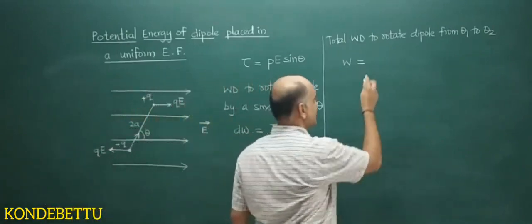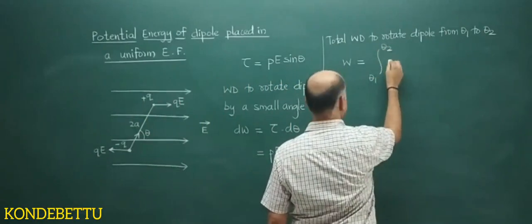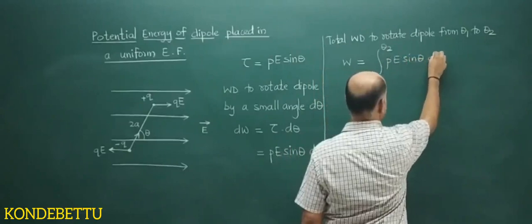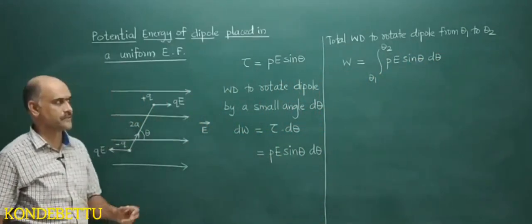So it is the integration from theta 1 to theta 2 of PE sin theta into d theta.